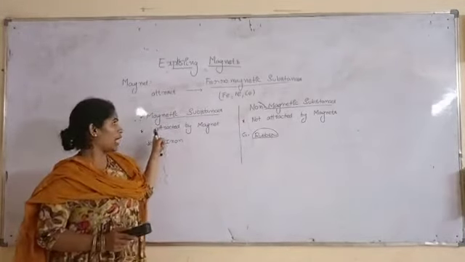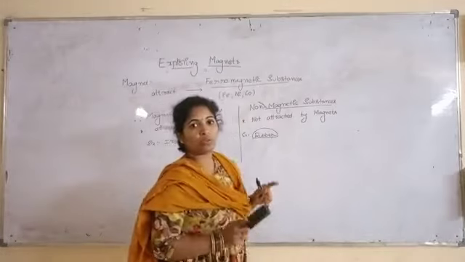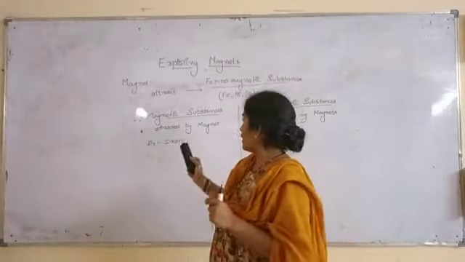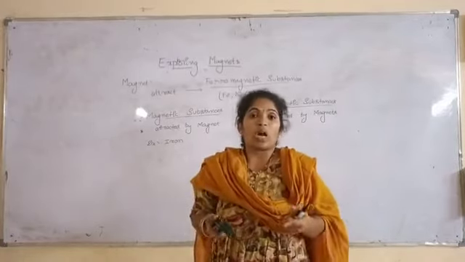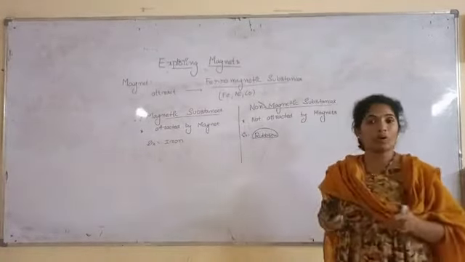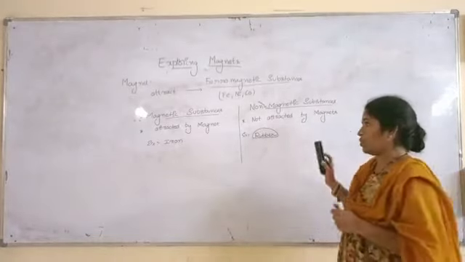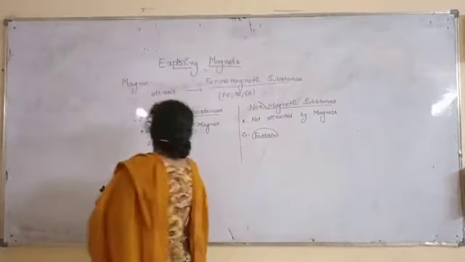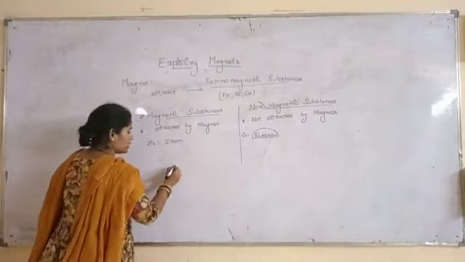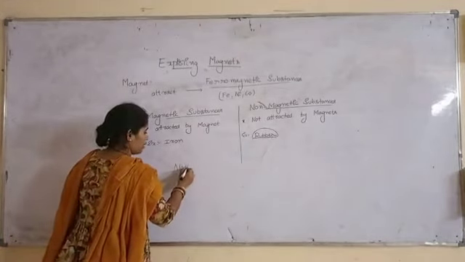We have divided the substances into two types, magnetic and non-magnetic. Magnetic means the substances which are attracted by magnets. Non-magnetic are not attracted by magnets.